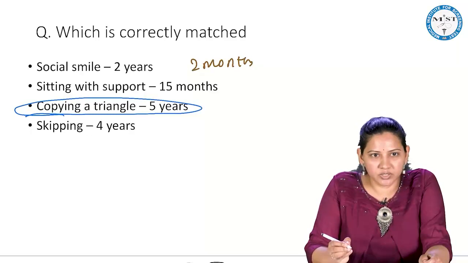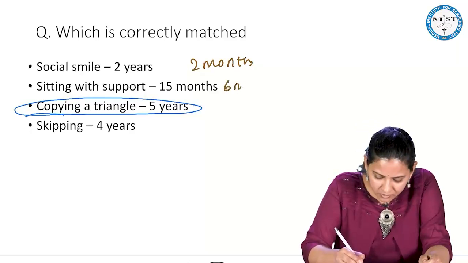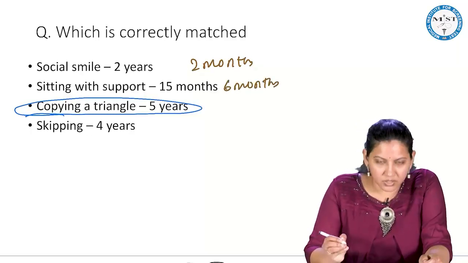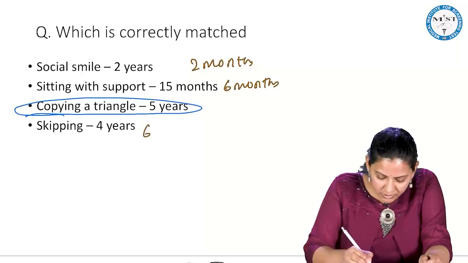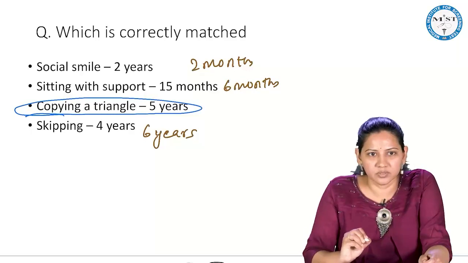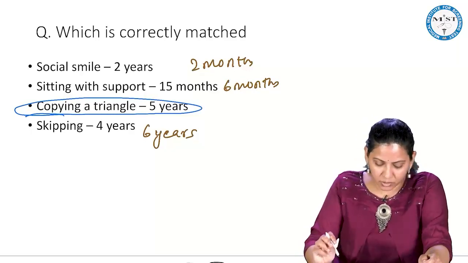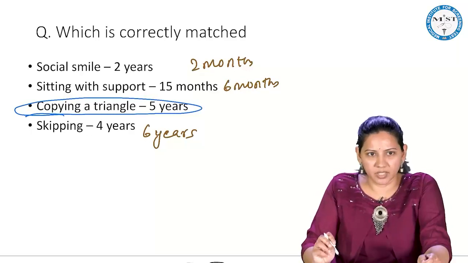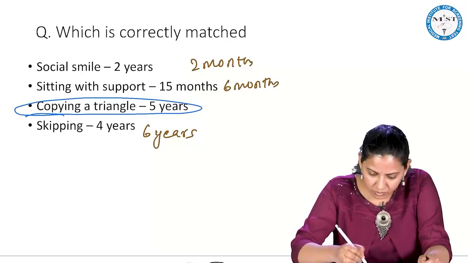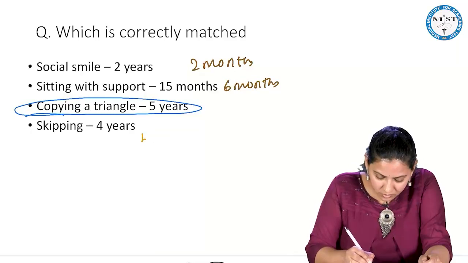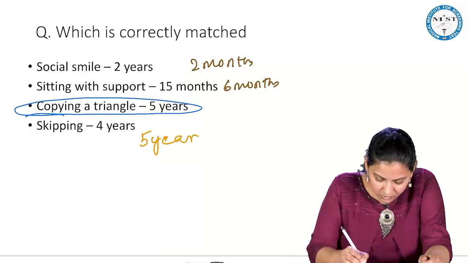Sitting with support is 6 months. Skipping is 6 years. Clear? So here the answer will be copying a triangle. Sorry, skipping is 5 years.